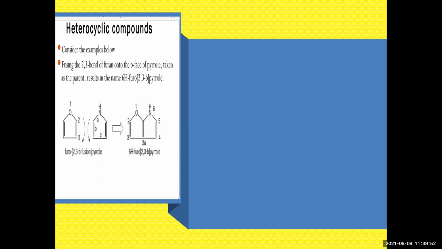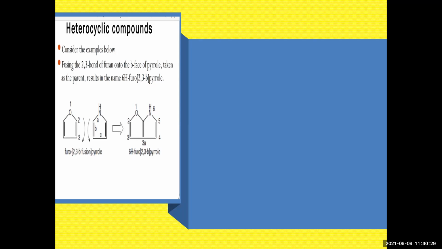If you see, it is attached at the second and third position of furo to the B side of your pyrrole, to the B face of your pyrrole ring. So that's why the name comes 6H furo 2,3. Why? Because the second and third position of your parent compound fuses with the B face of your pyrrole. That's why it is called 6H furo 2,3-b pyrrole. So this is how you name it.